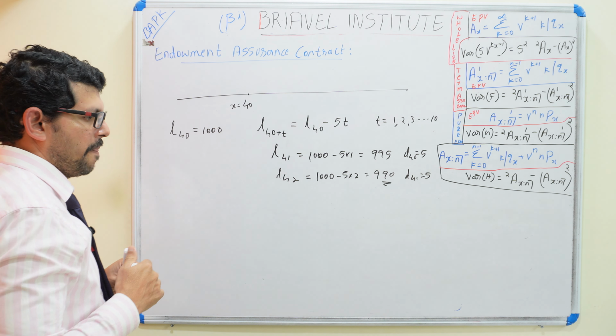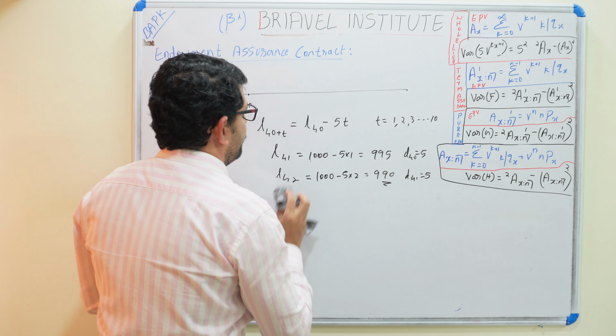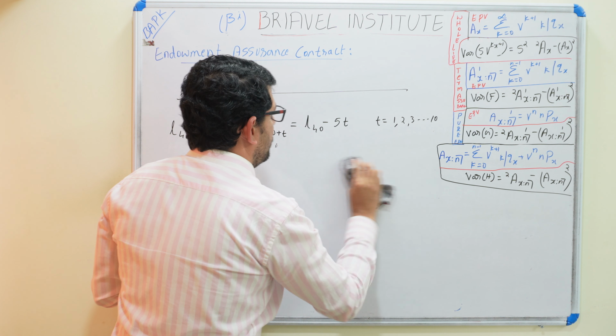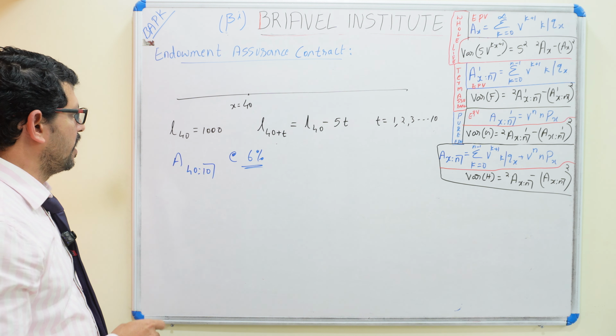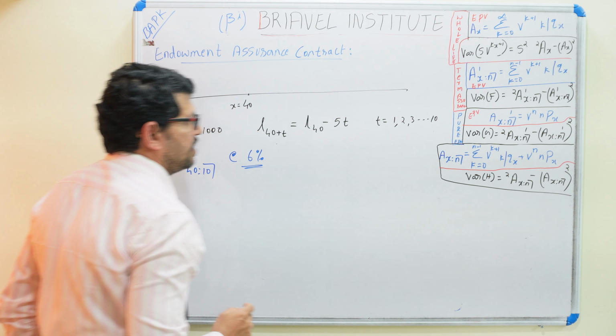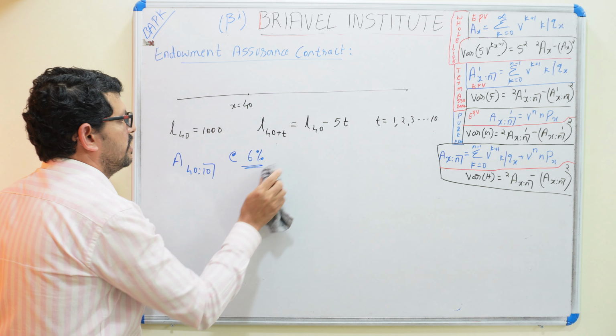So in this problem we need to find out A_{40:10}. Here the problem is asking about the expected present value for this insurance, endowment assurance A_{40:10}, at the rate of 6%. The rate of interest is effective per annum, 6%. So first we can write the equation.